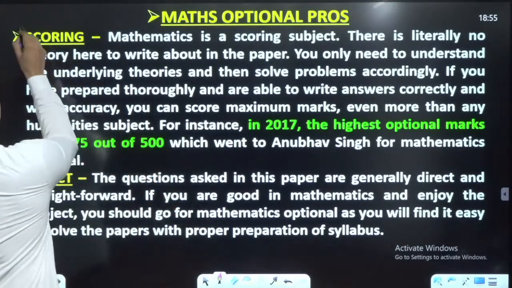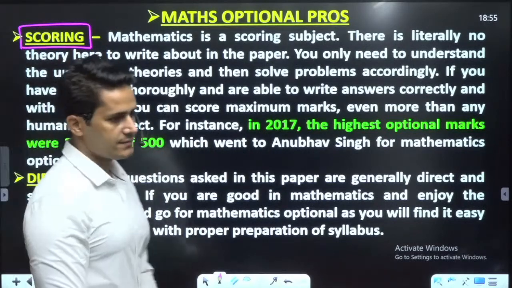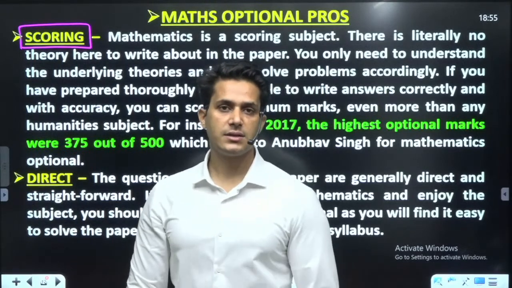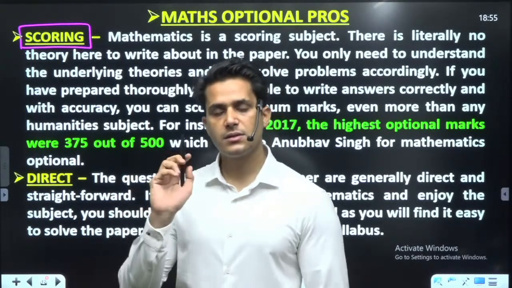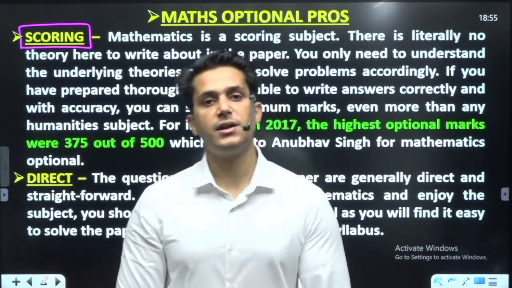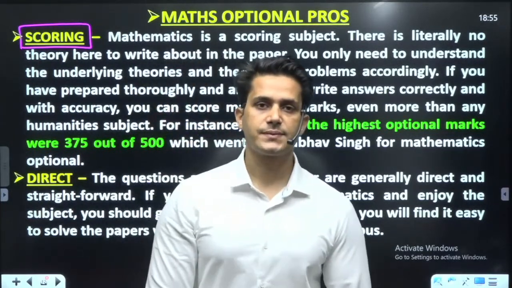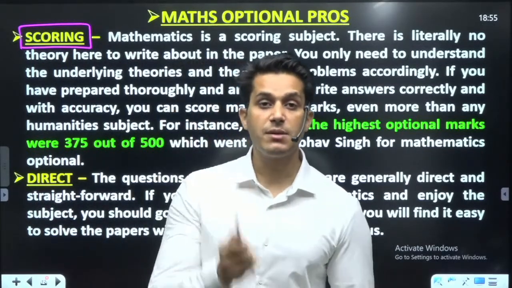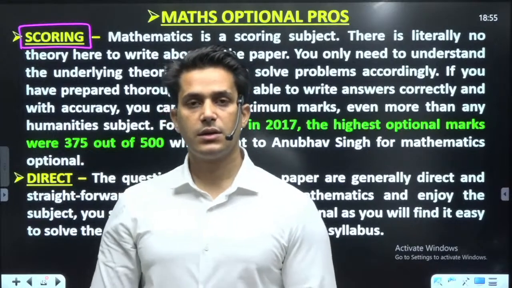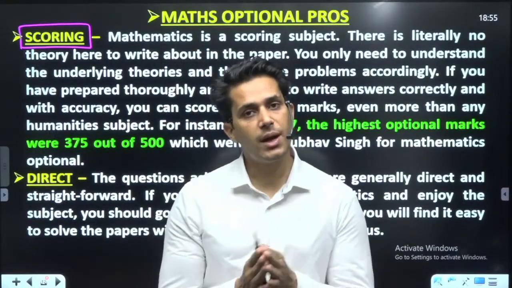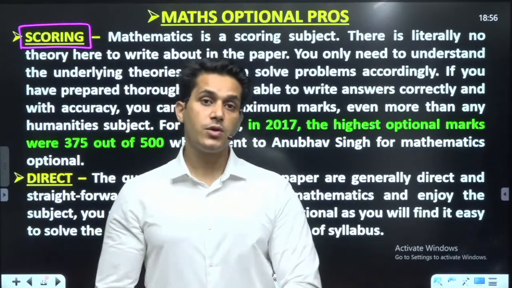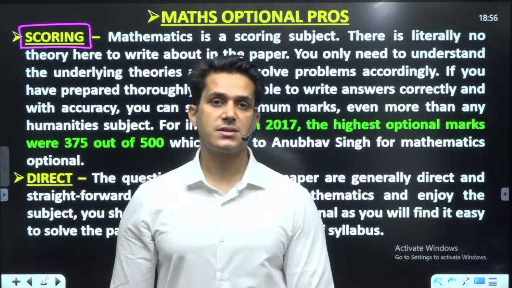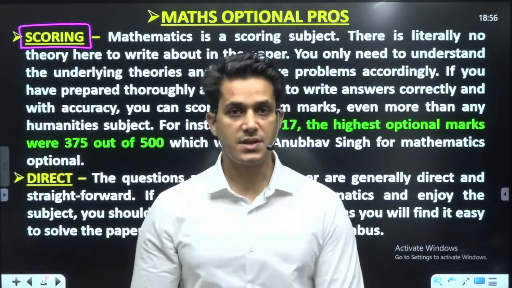Scoring. Yes, this is a verified record that up to 2021, there is no other optional paper which allowed students 350 marks. It is said that 300 marks in a humanities subject is very good, but in mathematics 375 marks was attained in 2017.